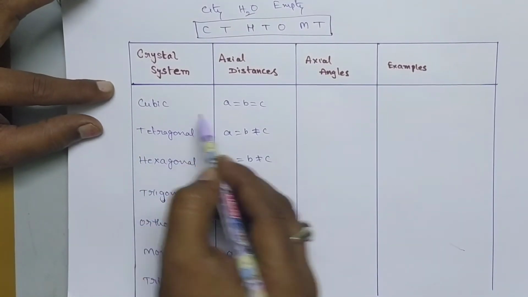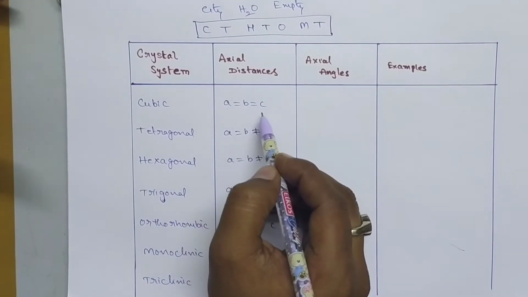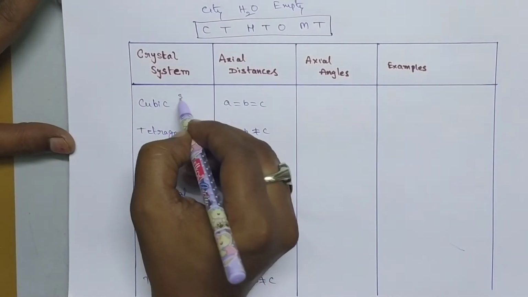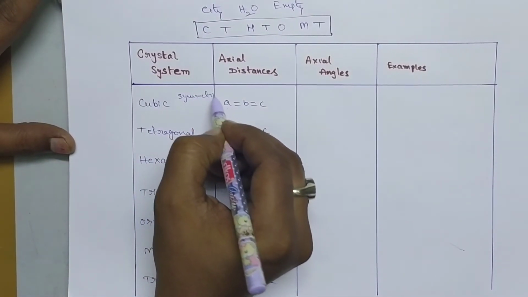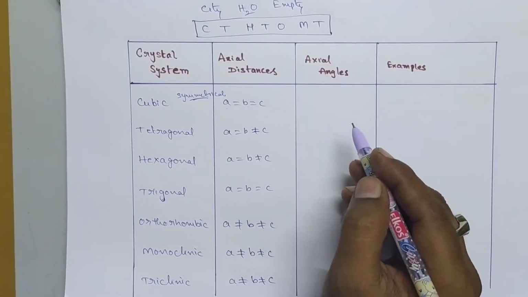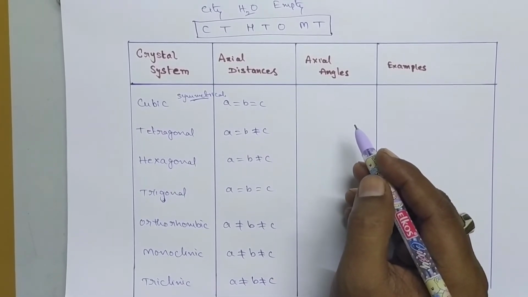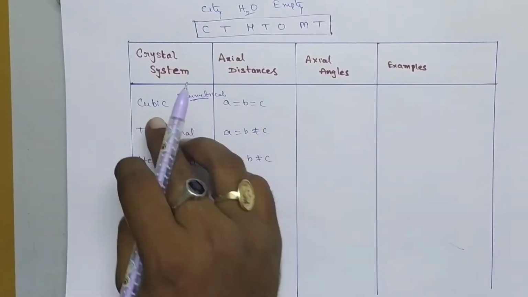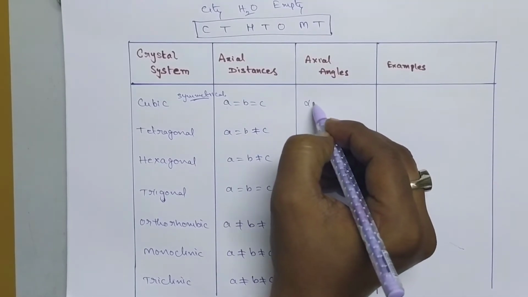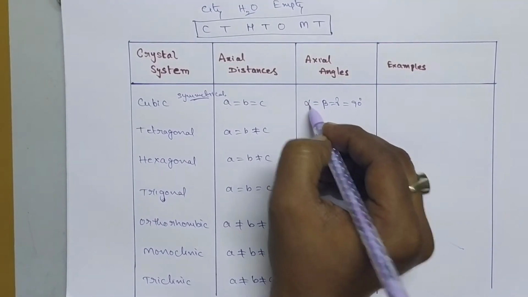So simply this cubic structure possesses all axial distances equal. So all axial distances are equal means this is the most symmetrical structure. So remember, this is the most symmetrical structure. Symmetrical structure means which has some elements of symmetry. That means it can be divided into 2 equal halves. So any molecule which can be divided into 2 equal halves is said to be a symmetrical molecule. So here it is a cube. Cube means all sides are equal and also all angles are equal. So alpha is equal to beta is equal to gamma, and that is equal to 90 degrees.